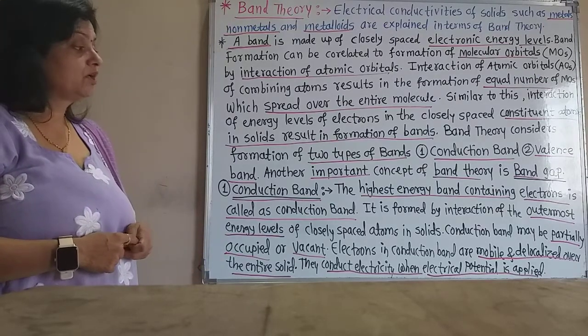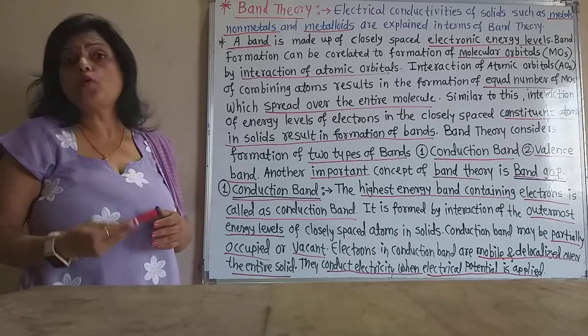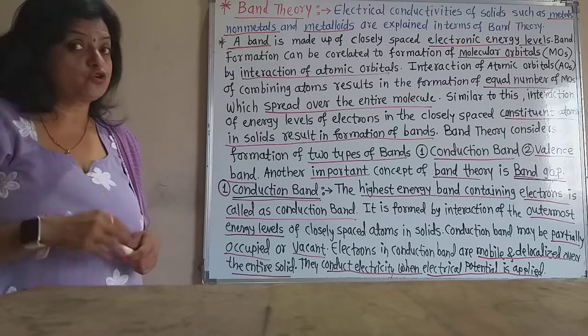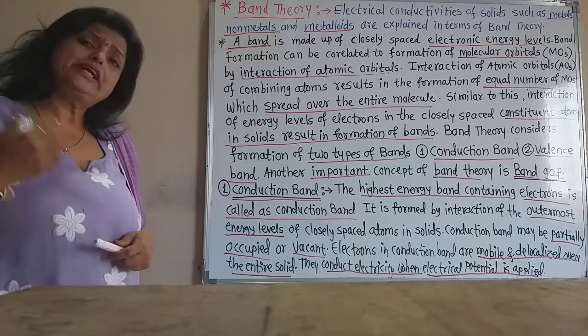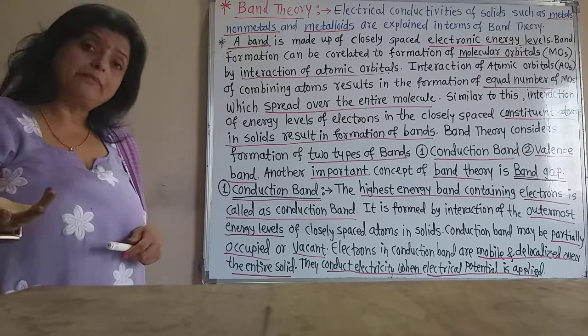So the conduction band may be partially filled or occupied by electrons, or it may be vacant, because it is the outermost energy level band. So sometimes it may be vacant or it may be partially occupied by the electrons.